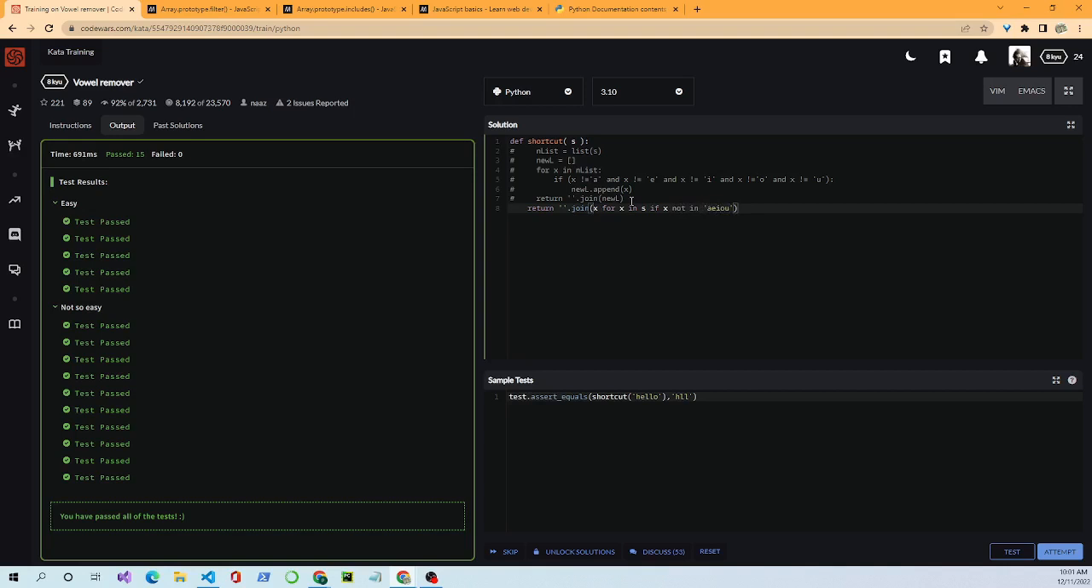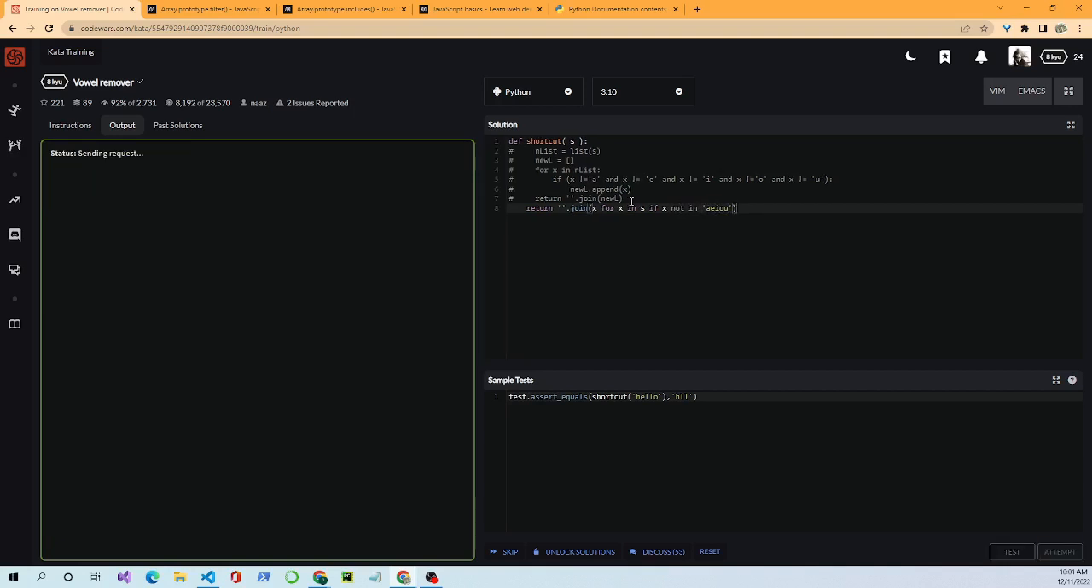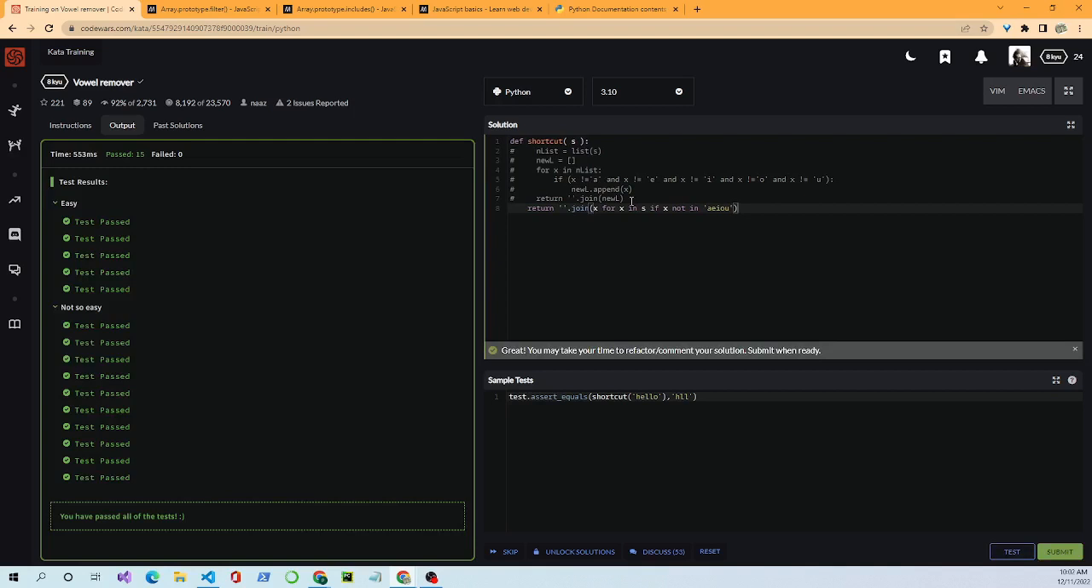This is a more Pythonic way of doing it. Let's see if that works. And that one works as well. This is just a shorter method. We start off with the join, turning it into a string, and we do a list comprehension, and it'll work through each element in s, using x as the variable. If x is not in this little string here, it'll put it in the new string.